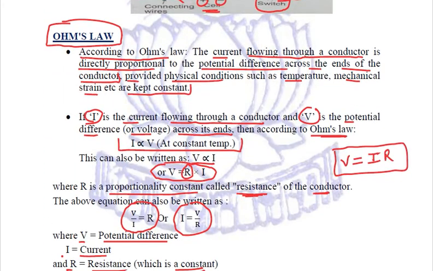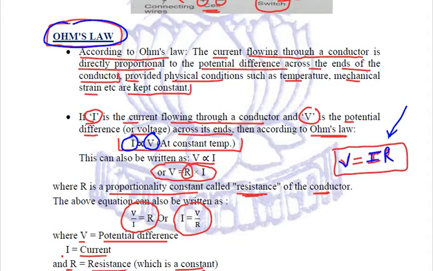Quite importantly, Ohm's law, which states that the current flowing through a conducting wire is directly proportional to the potential difference across its ends, provided the temperature is constant. And from here we deduced V is equal to IR, where V is the potential difference, SI unit is volts, I is the current, SI unit is amperes, and R is the resistance.